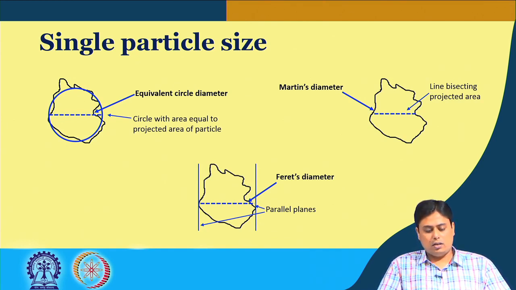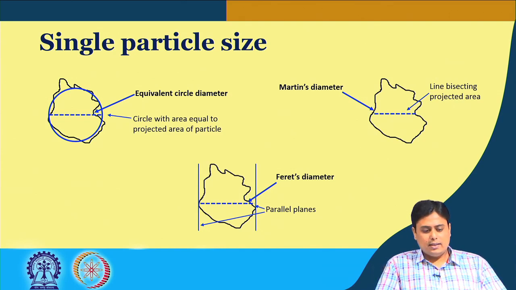This is quite common because sometimes we measure a single particle size by caliper. So, caliper measurement typically gives this Feret diameter for irregular shaped particles.